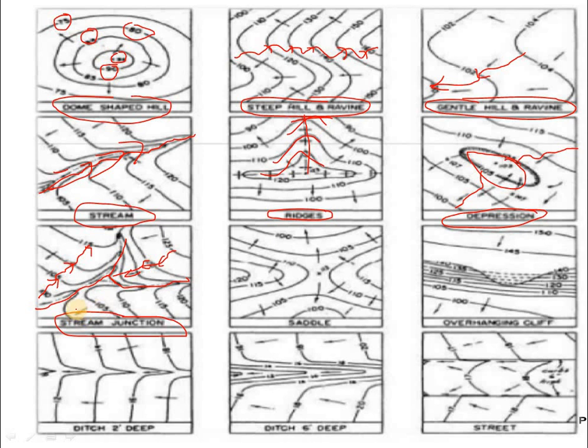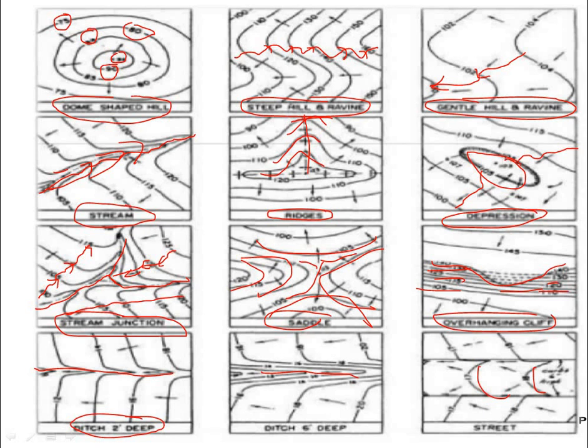Okay, and this is also a stream, just like a flow. And this is saddle. Saddle means it has four ways, so the middle portion of the water passes here. And this is overhanging cliff. Overhanging cliff will be like this in a curved portion. It is just like step by step coming down, where the rivers and oceans will be there. And this is another one, ditch, too deep, where the water has gone very deep, just like this is another pathway. So this is streetwise.